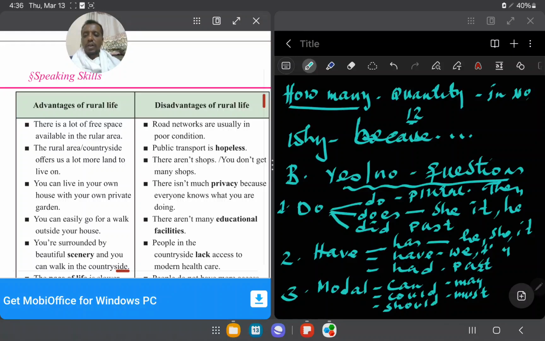The rural area or countryside offers a lot more land to live. ብዙ የተጣበበ ቦታ የለም እዛ። እዚህኛው ደግሞ is opposite. Yeah, so you can mention this in speaking.